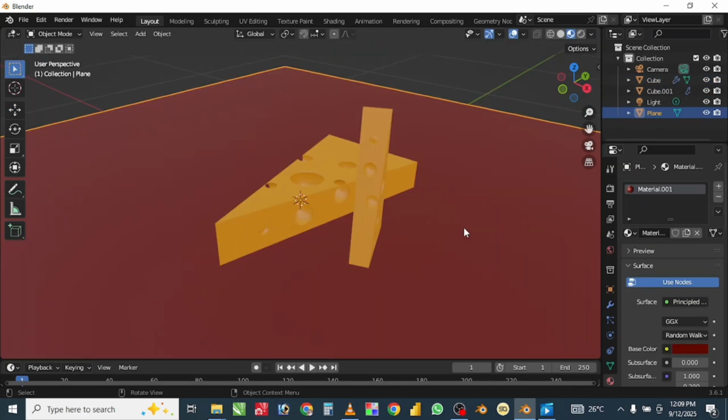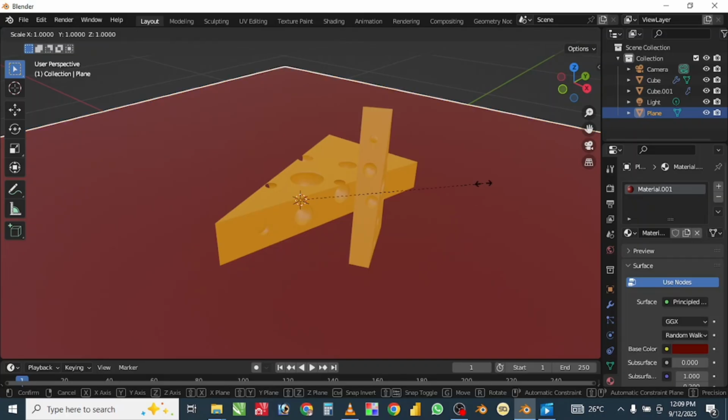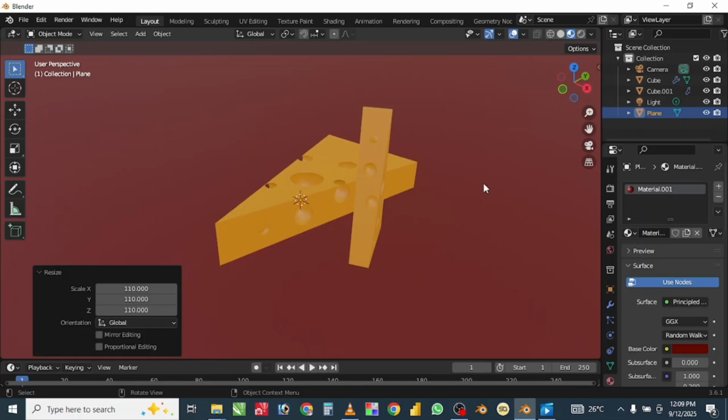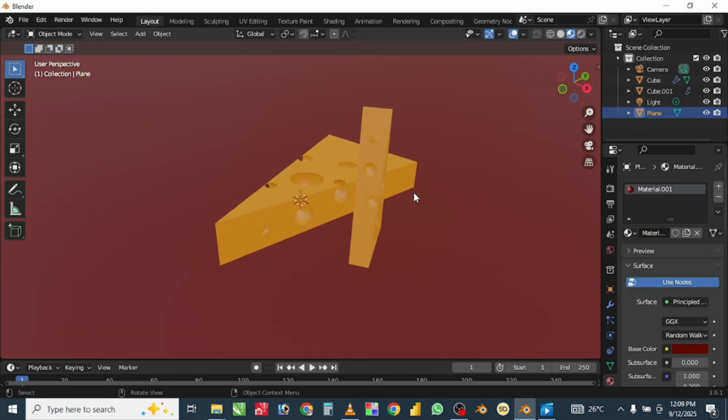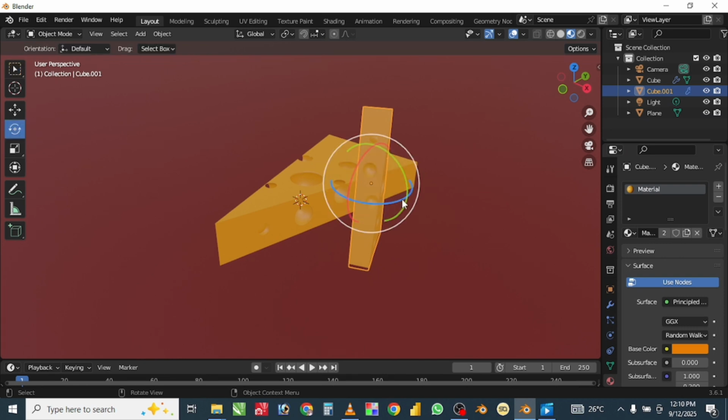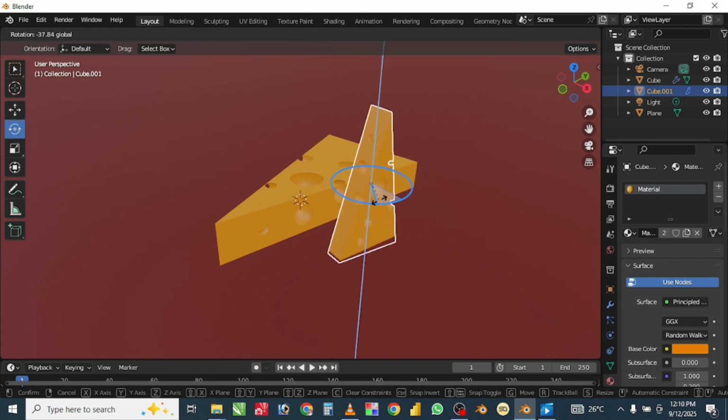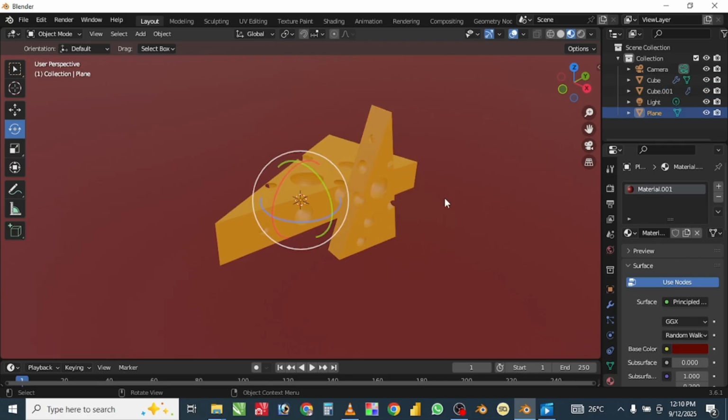I'll scale it down a bit and scale my plane to cover the viewport. I'll use the rotate to rotate my cheese a little bit so that it looks good.